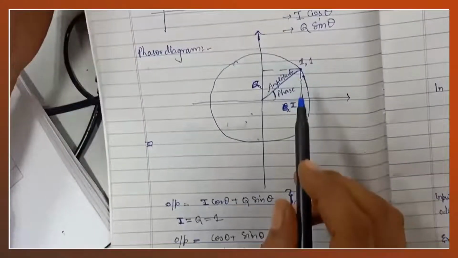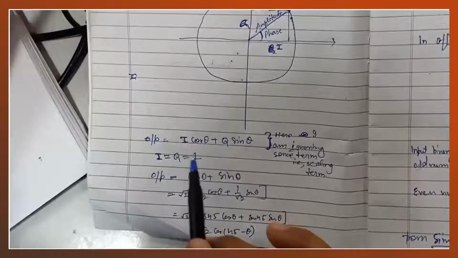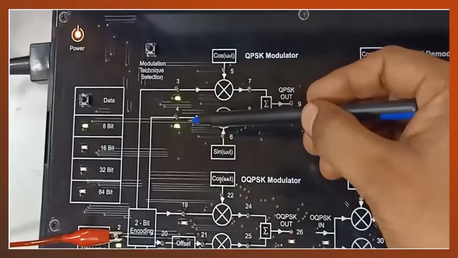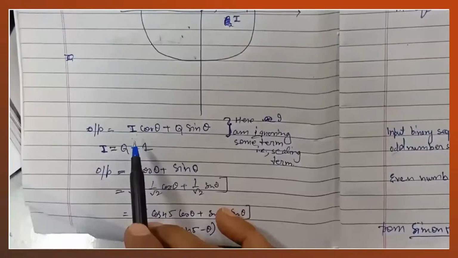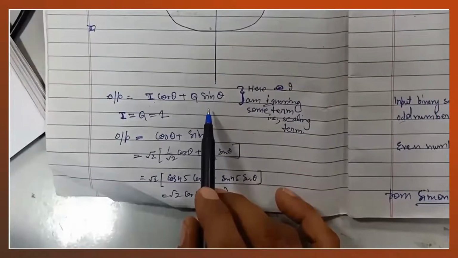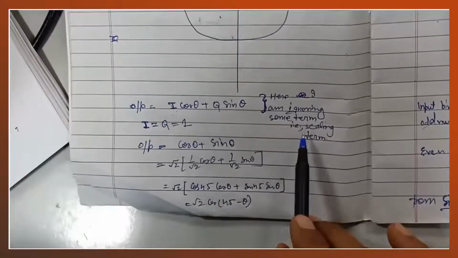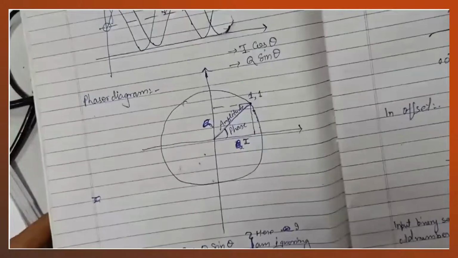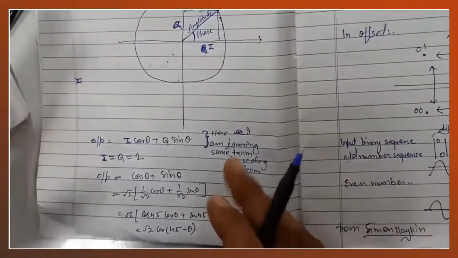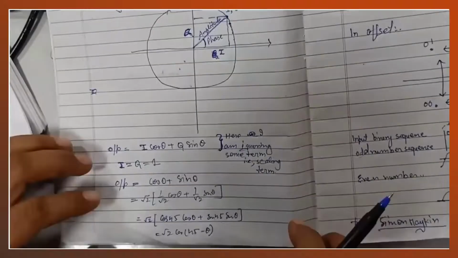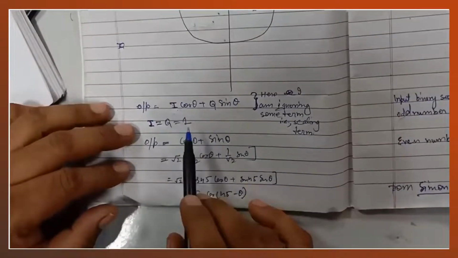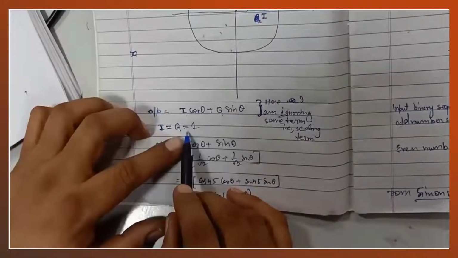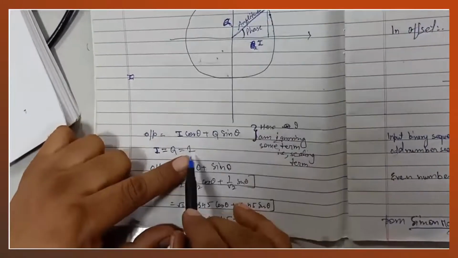And suppose we are transmitting bits 1 1. Suppose on this arm we have bit 1, on this arm we have bit 1. So we can write the output is I cos theta plus Q sin theta. Here I am ignoring some scaling terms, because our aim is to understand what's going on. Otherwise, in detail, sir already explained everything in the class. So the output is I cos theta plus Q sin theta, and here I is equal to Q is equal to 1 because the bits are the same.